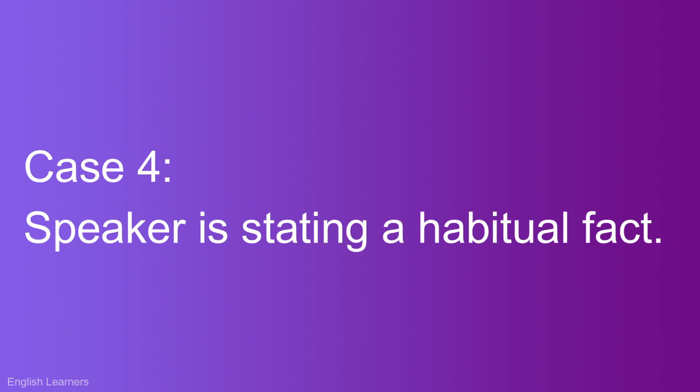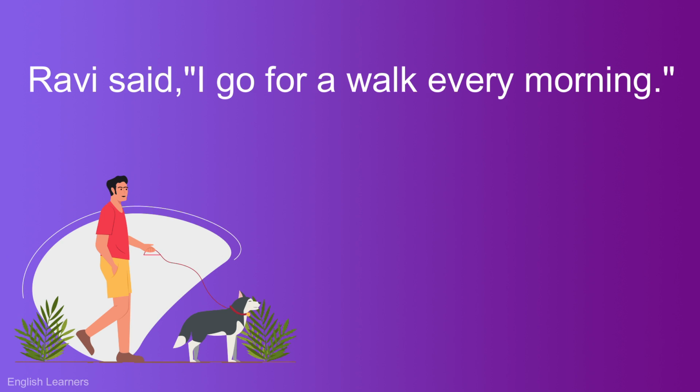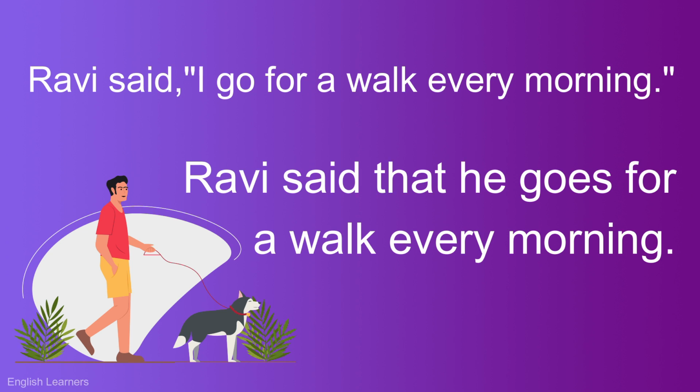The tense again does not change if the speaker is stating a habitual fact. For example, Ravi said, "I go for a walk every morning." So in this statement, the phrase every morning suggests that this is something that Ravi does regularly. So the answer is, Ravi said that he goes for a walk every morning. So we keep the tense the same.